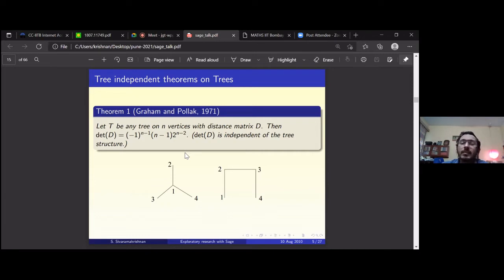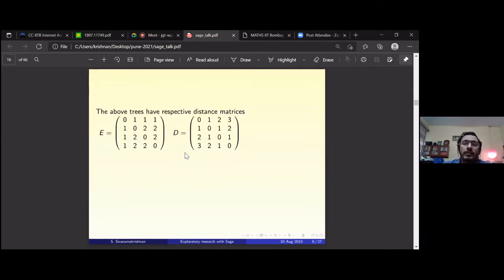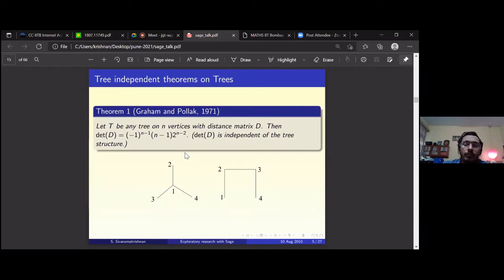That's an easy thing. And if you look at the respective distance matrices, this is a star. The first tree is a star. I'll go back and forth a little because it's good to look at the tree and then the distance matrix so that we understand what this is. In the first tree, there is a vertex 1 at the center. So every other vertex is at distance 1 from vertex 1, and all the other vertices are at distance 2 from each other.